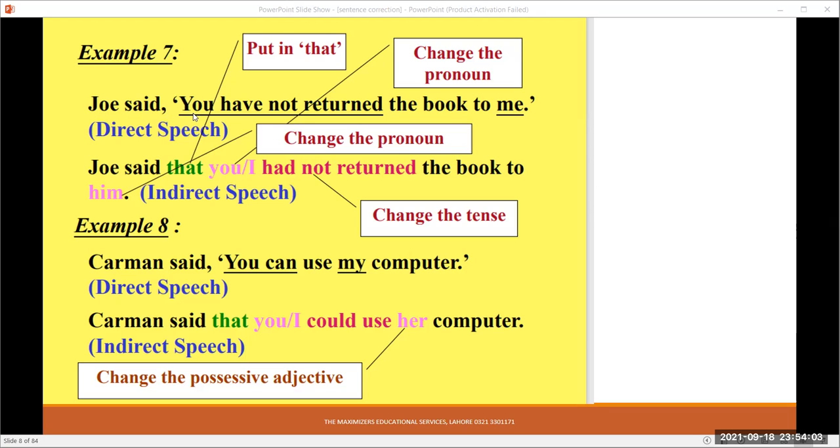Joe said that I had not returned the book to him. Carmen said, "You can use my computer." Carmen said that I could use her computer, because Carmen is a female. So the first person will be changed according to the subject of the reporting speech.